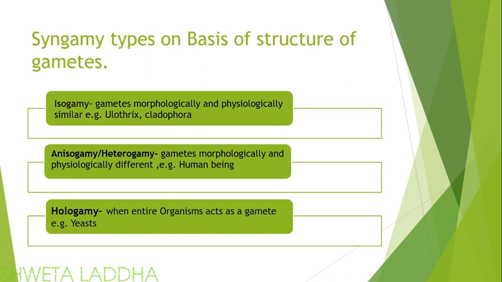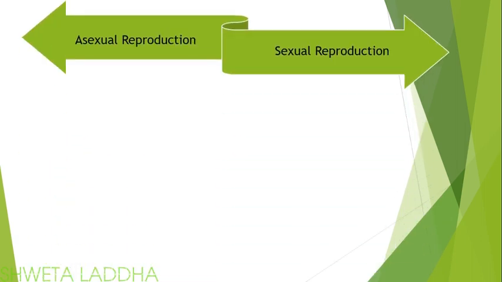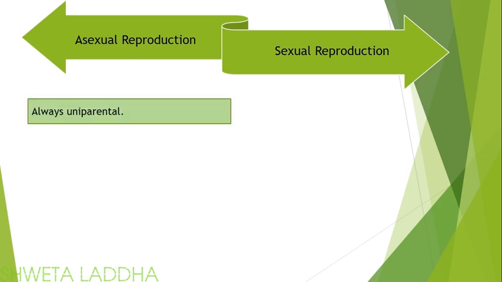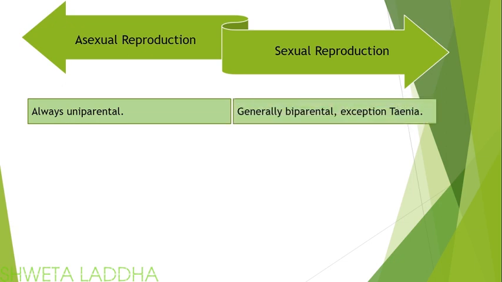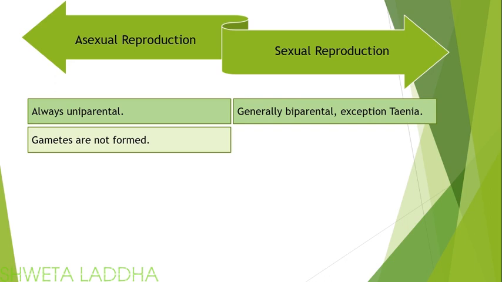Now let us see the difference between asexual and sexual reproduction. Asexual reproduction is always uniparental, whereas sexual reproduction is generally biparental. Of course, exception hermaphrodites like Taenia. Gametes are not formed during asexual reproduction.